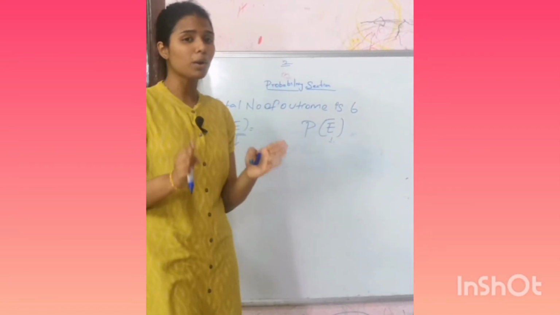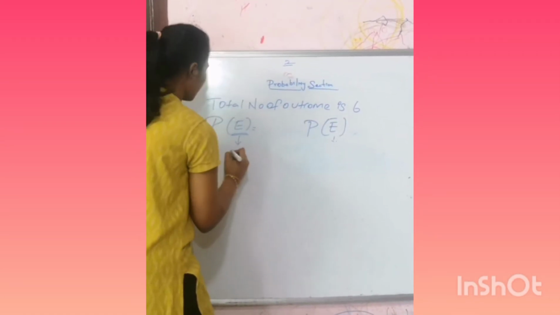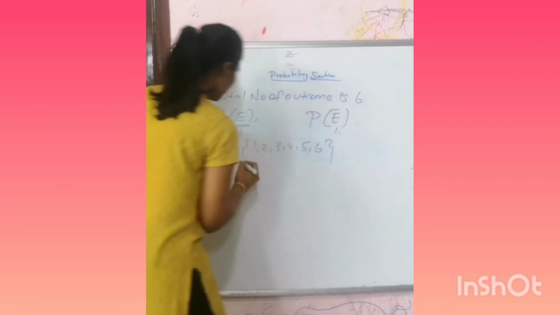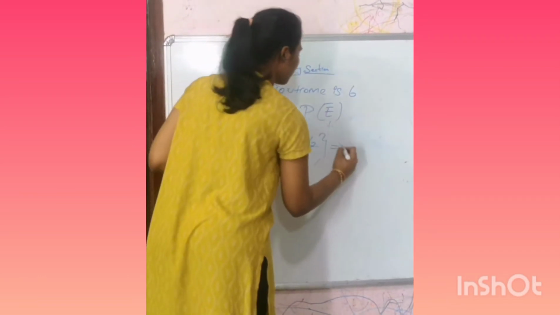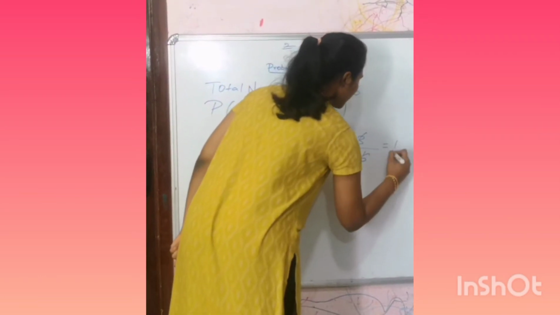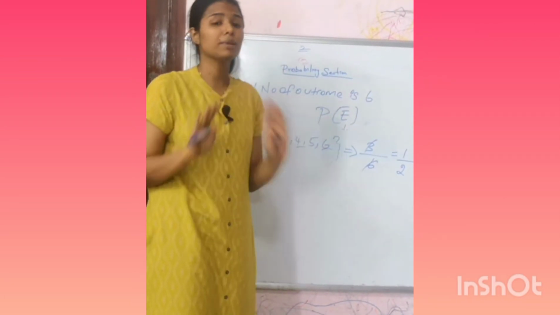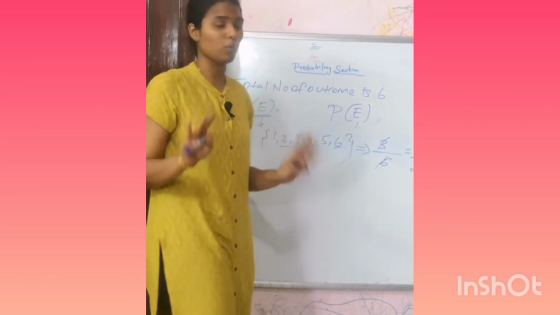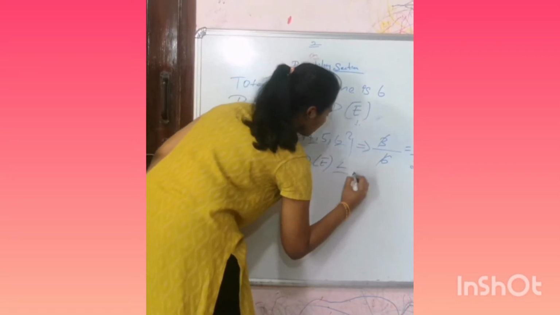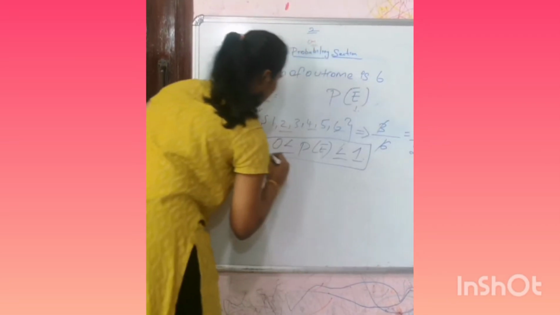Here, what is the probability of getting an even number? The numbers are 1, 2, 3, 4, 5 and 6. The even numbers are 2, 4 and 6. So there are 3 favorable outcomes divided by the total number of outcomes, which is 6. So we get the answer 1 by 2. Always remember, probability cannot be negative or greater than 1. That means 0 is less than or equal to P, which is not greater than 1. This format is very important.